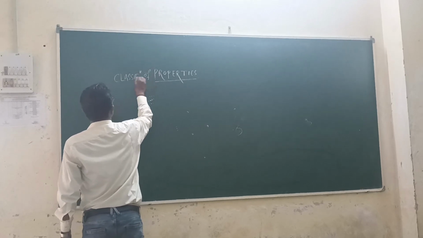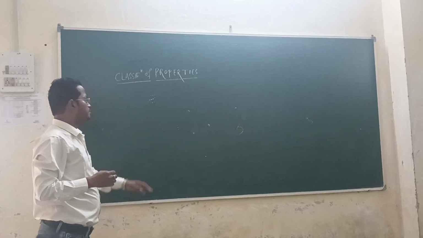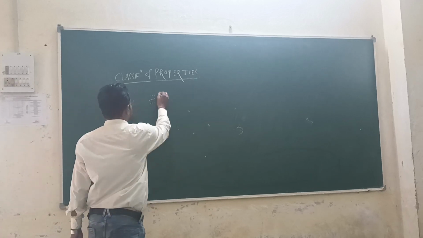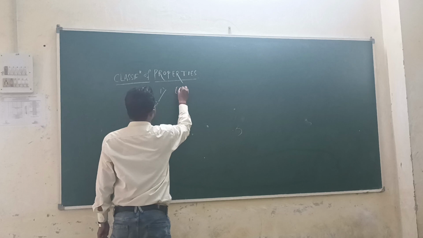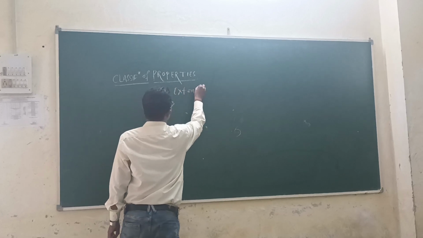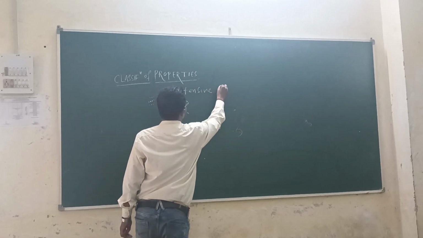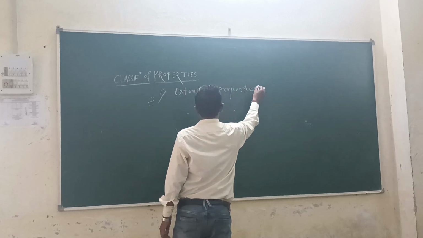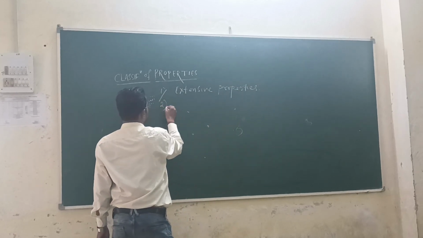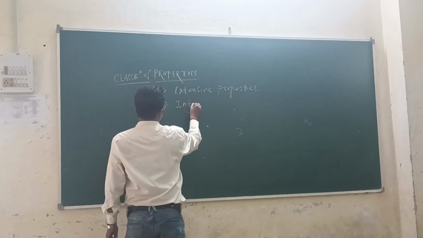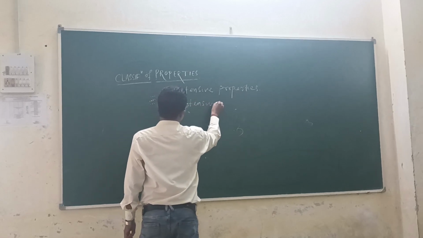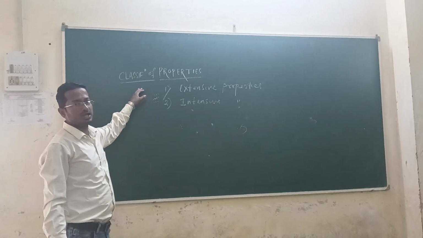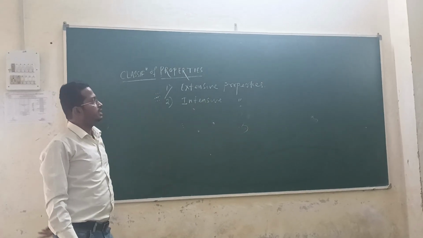Classification of properties. All of you know properties are classified broadly into two types. The first one is extensive property, and the next one is intensive property. There are two types: one is extensive and another is intensive.